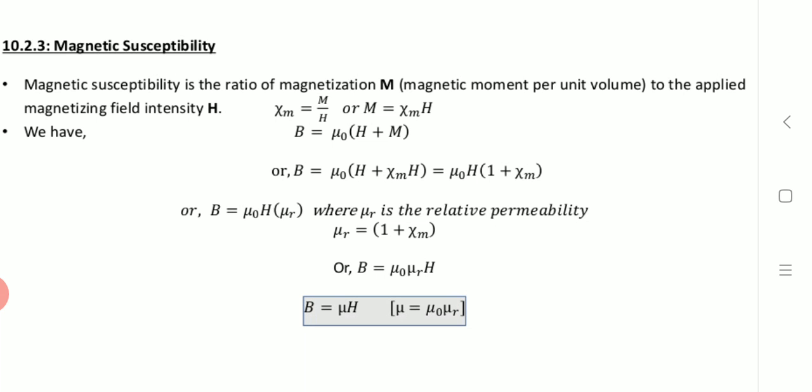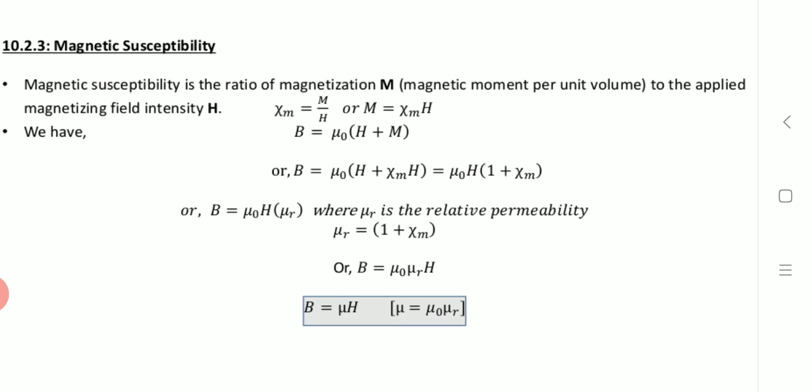So B is equal to mu naught H into mu R, where mu R is the relative permeability. Hence mu R is equal to 1 plus chi m, and B is equal to mu naught mu R H. Hence B is equal to mu H, and mu is equal to mu naught mu R, right?